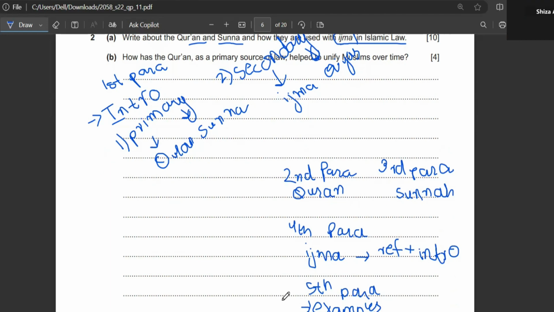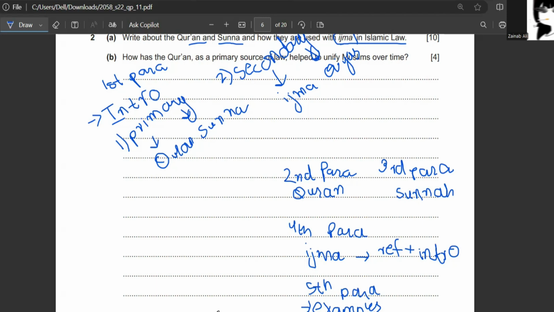In the examples, you have to mention that Nabi Kareem has always implemented ijma during his lifetime. Like, he never imposed his decisions. He used to take mashwara. So do not write the word mashwara, because mashwara is an Urdu word. He used to take advice of his companions. Like in Battle of Uhud, he asked whether his companions wanted to go outside or whether they wanted to fight from Medina. Then he took the advice of building a trench during Battle of Trench, and he accepted the decision, not the decision, but the suggestion of Sayyidina Hazrat Salman Farsi.